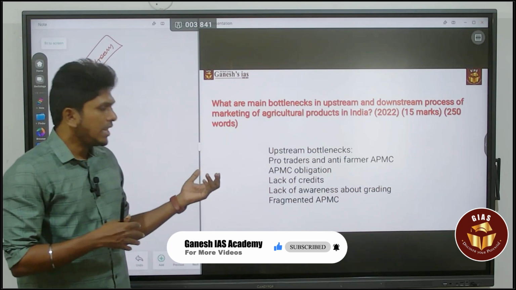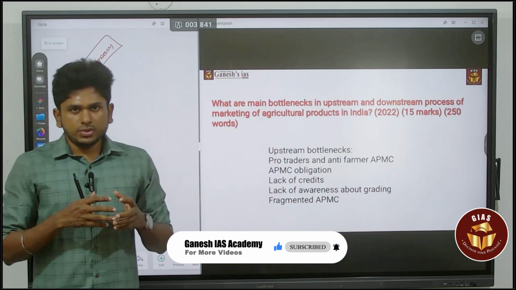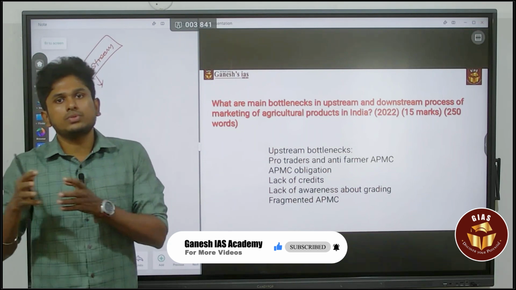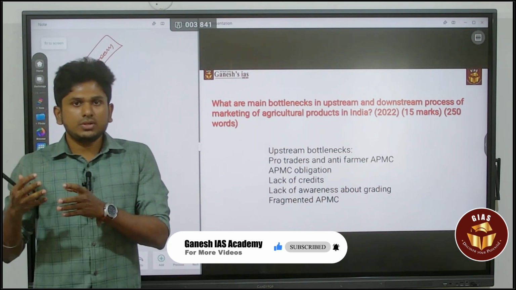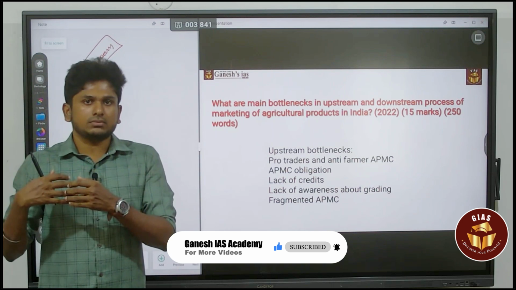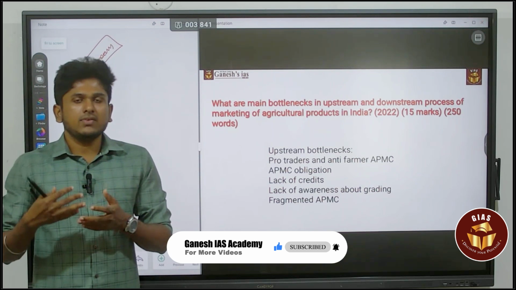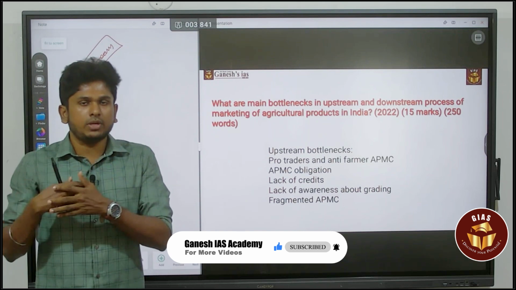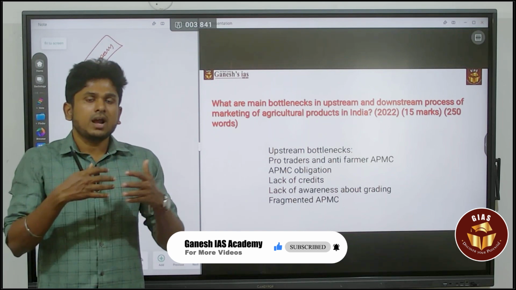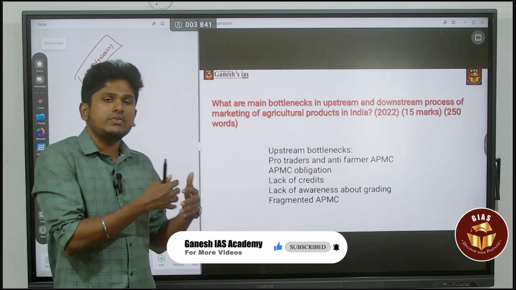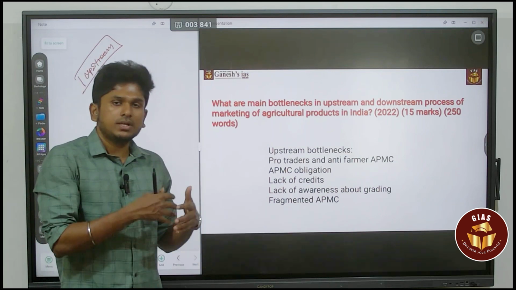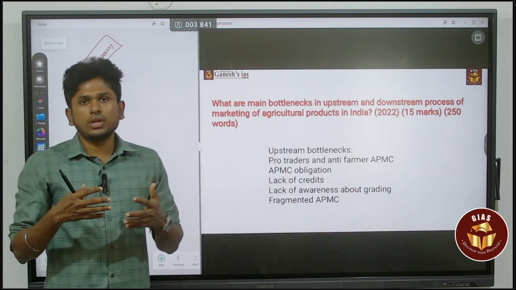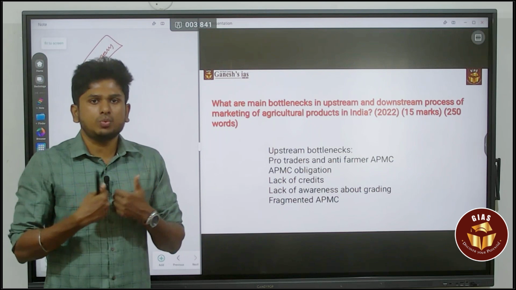Next, lack of credit. The issue is, if I am going to an outsider, there may be an issue of getting the payment. There may be a delay. If there is a delay, I have to wait for that payment. Until then I can't do the cultivation on my field, because the bank is not providing any credit facility to me.